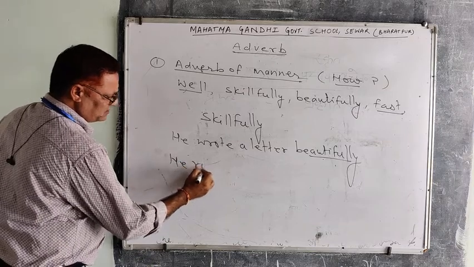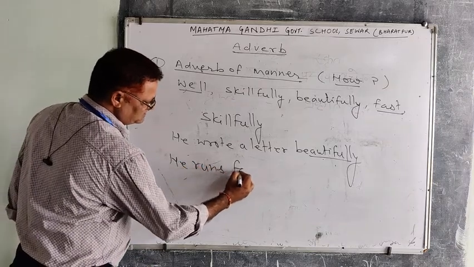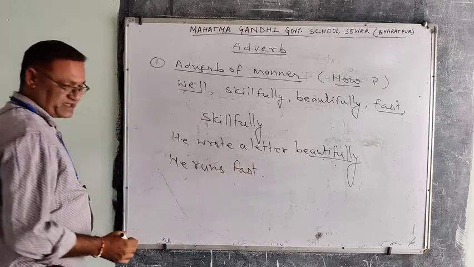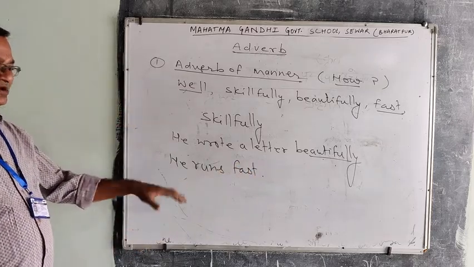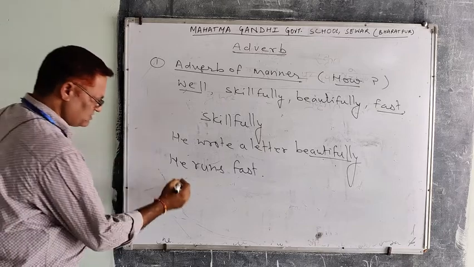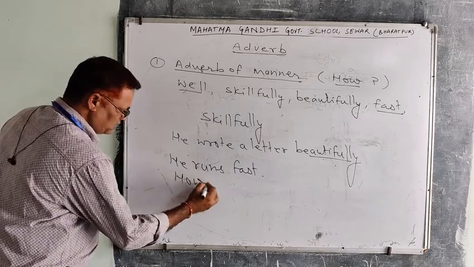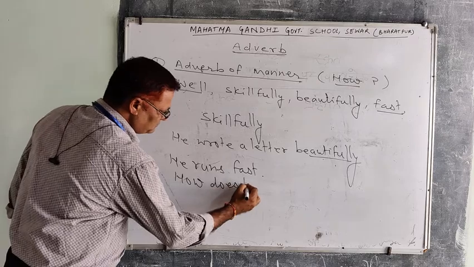He runs fast. We can ask a question from this statement: how does he run?